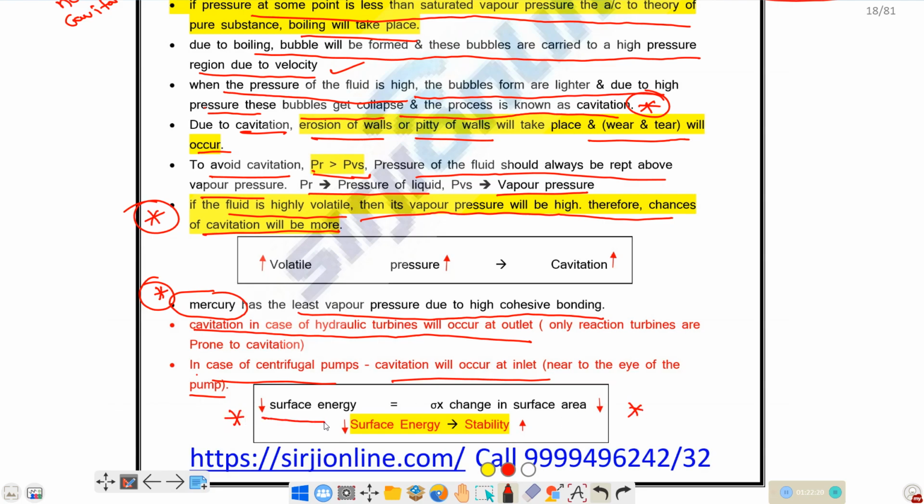This is with respect to surface tension. The decrease in surface energy is sigma into change in surface area. Why? Because when the surface energy is less, there will be more stability to the system.